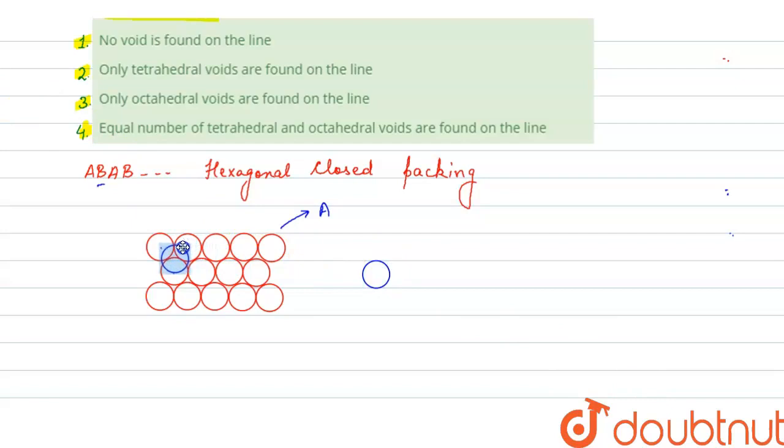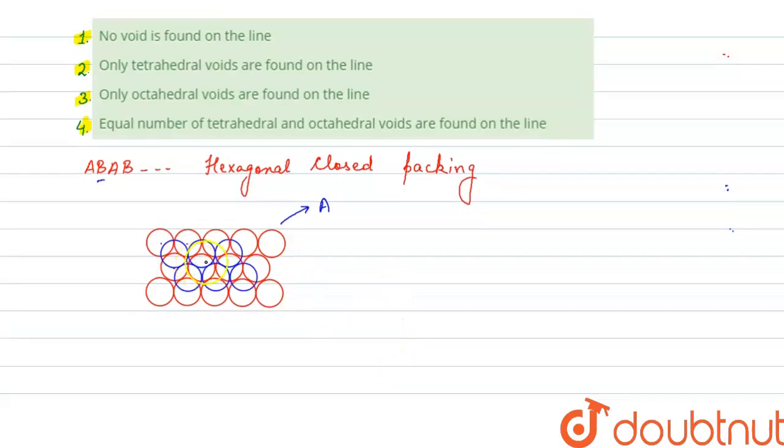So the arrangement of atoms on the second layer will be like this, right? As you can see, this layer which is shown by blue color is layer B. It is different from layer A because here the atoms lie on the depressions of the first layer. Now above this B layer, there will be again a layer of the type A, right? So let us show this by a figure.